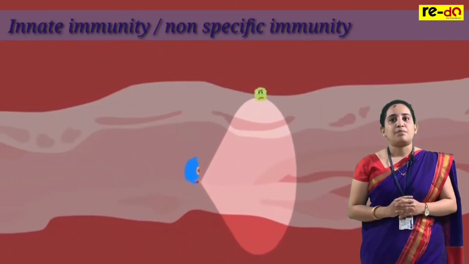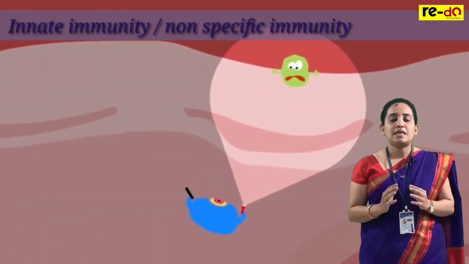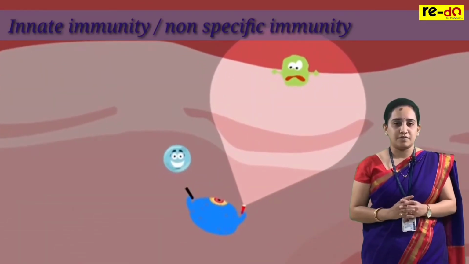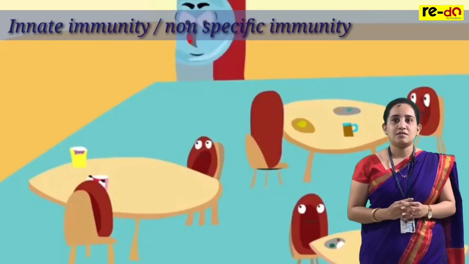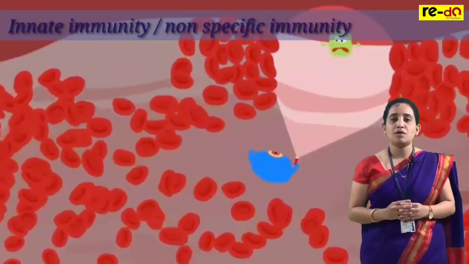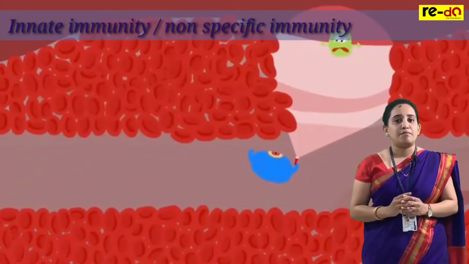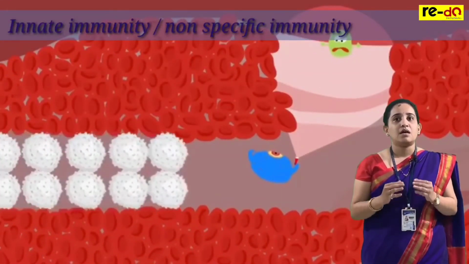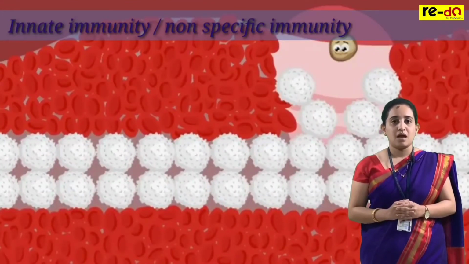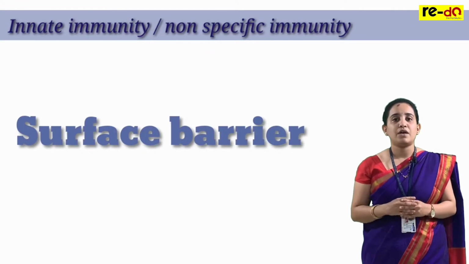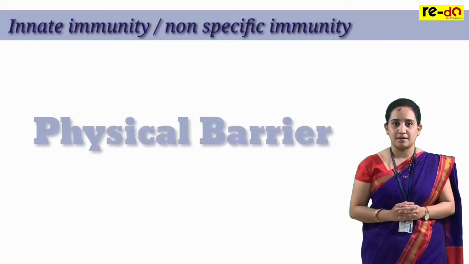Our body is protected and completely covered by many regions. We call these regions barriers or the line of defense. There are 4 types of barriers in the innate immunity. As I have told, number 1 is the surface barrier, or we also call it a physical barrier.